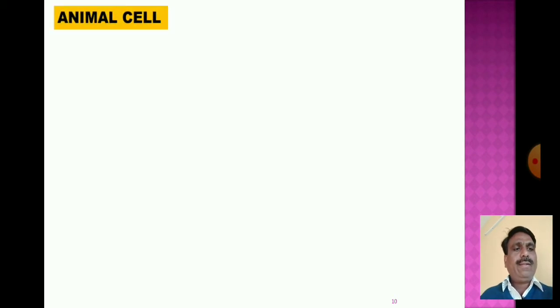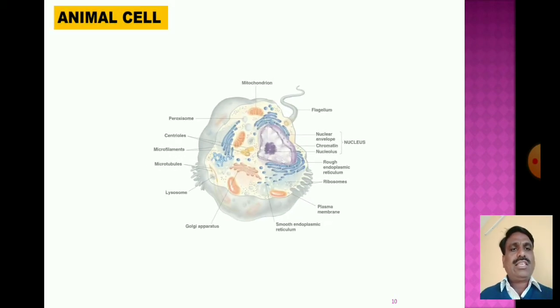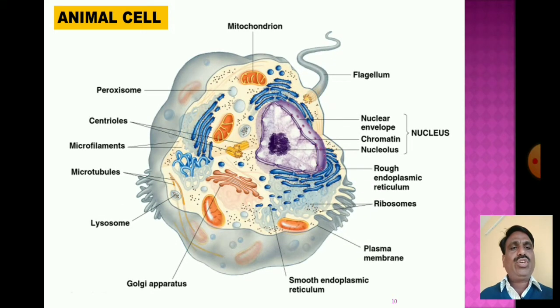Now, then goes to the animal cell. What does the animal eukaryotic cell possess? In the animal eukaryotic cell, there is an absence of the cell wall.